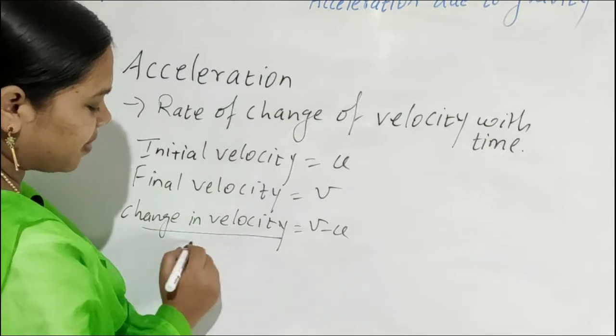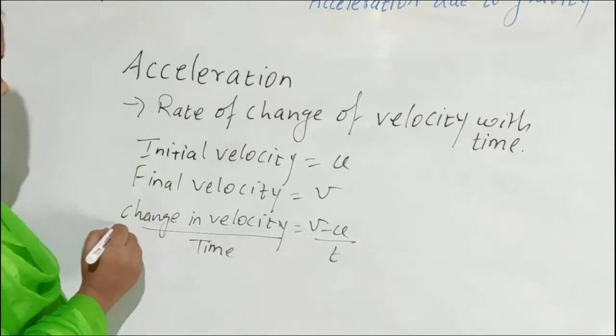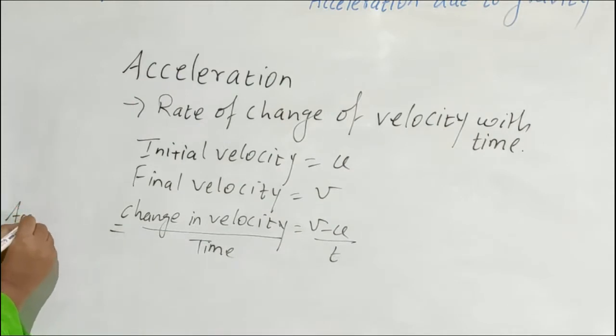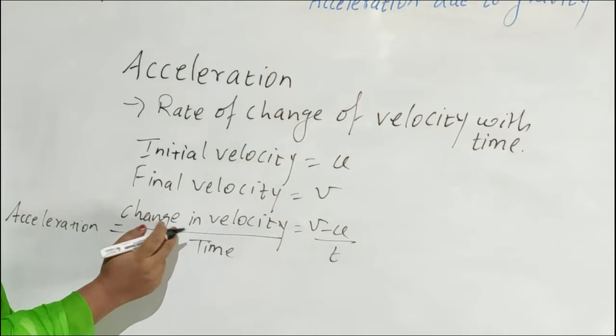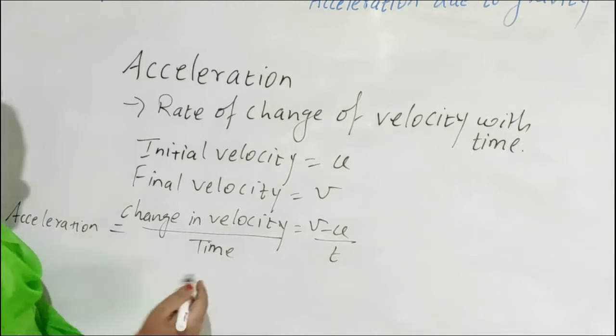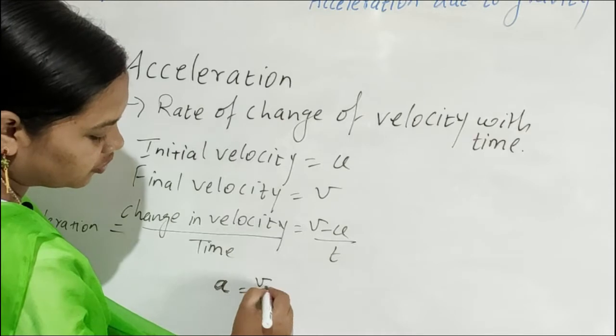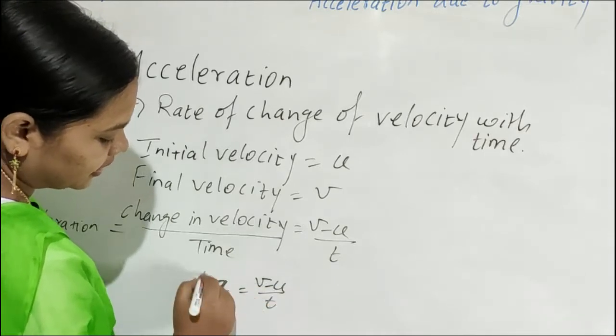Change in velocity divided by time t. Acceleration is nothing but change in velocity with time. So we got the formula: acceleration a = (v - u)/t.